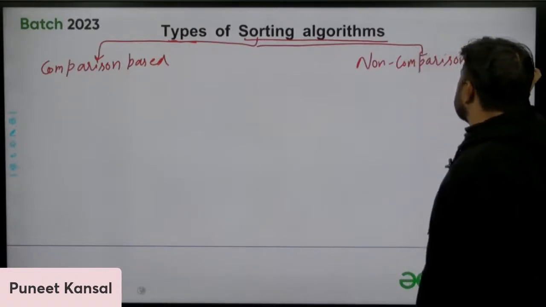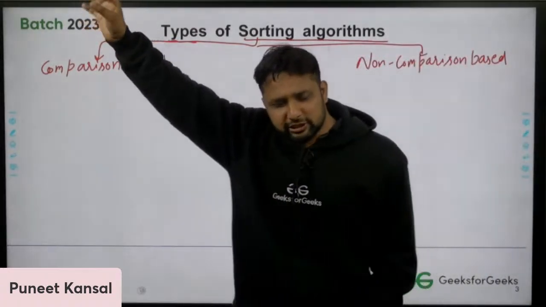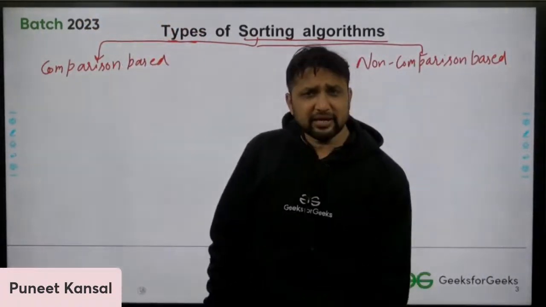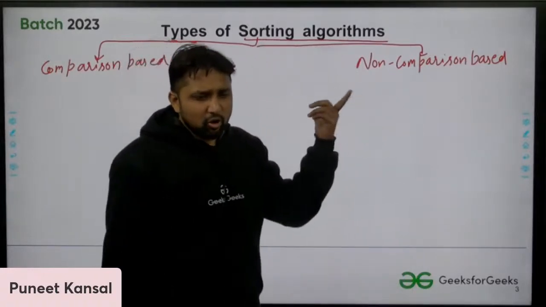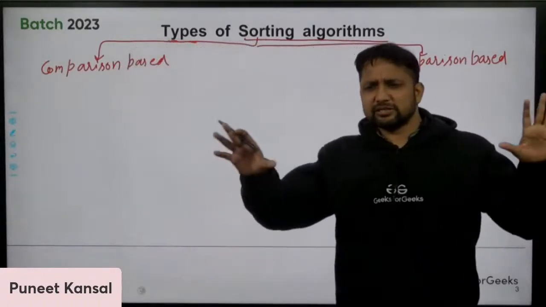So we categorize all the sorting algorithms into these two categories.